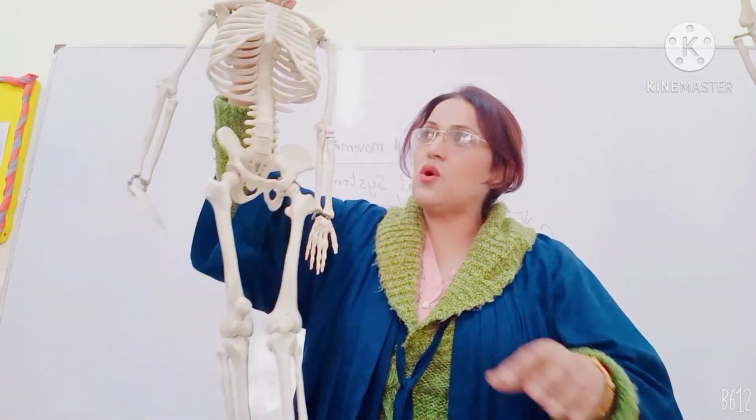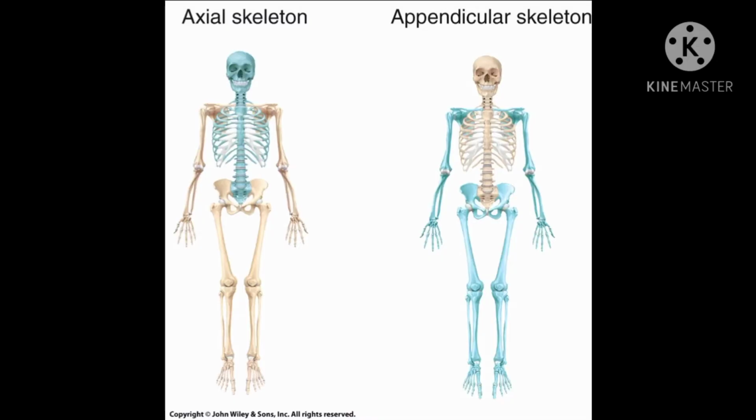If we talk about the appendicular skeleton, it includes the other portions. All the parts of the skeleton which are highlighted in the blue color in the first picture are part of the axial skeleton, while all the parts which are highlighted in the blue color in the second picture are the parts that are present in the appendicular skeleton. So I guess the idea becomes very clear to you all. Now have a look at the appendicular skeleton.